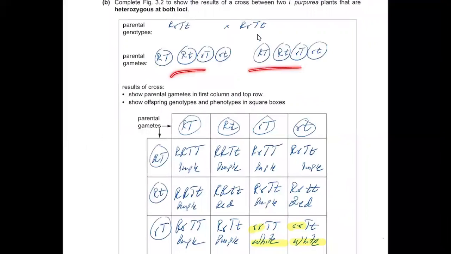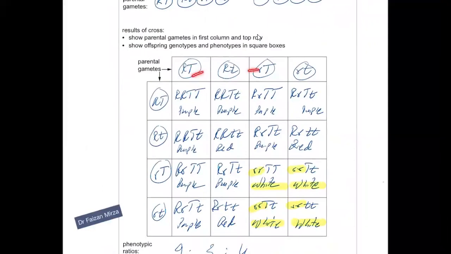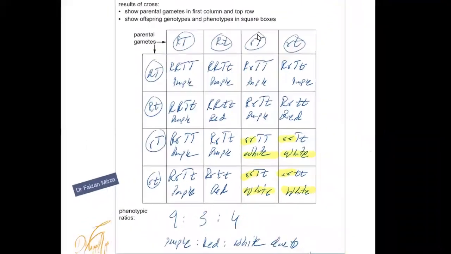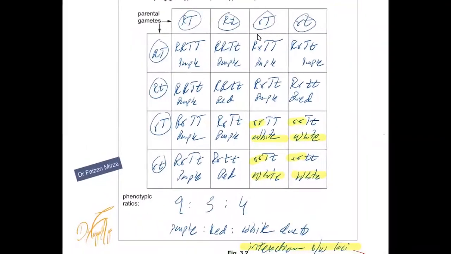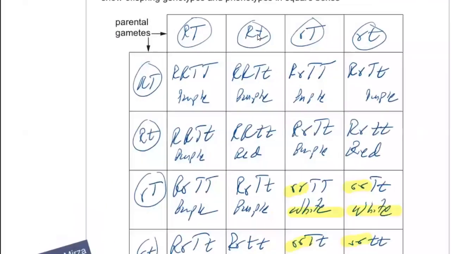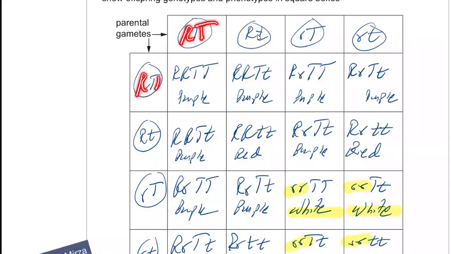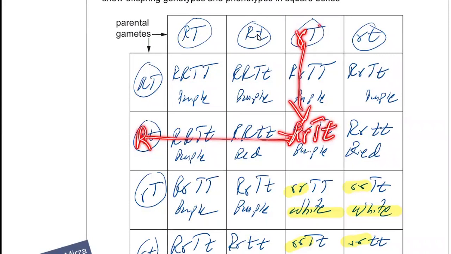So we go for the same cross here, we add the gametes here, and we go for the crosses here. But when we come across this, we start to write their phenotypes here. For example, if RT and RT is present here, capital R and capital T, so this product will be capital R, capital R, capital T, capital T. Similarly, the other will be capital R, capital T, small t, when you are crossing them together. Why is this capital R, small r? Because this capital R, small r comes from capital R and small r, and this capital T, small t comes from this capital T and small t. So this is how it comes.